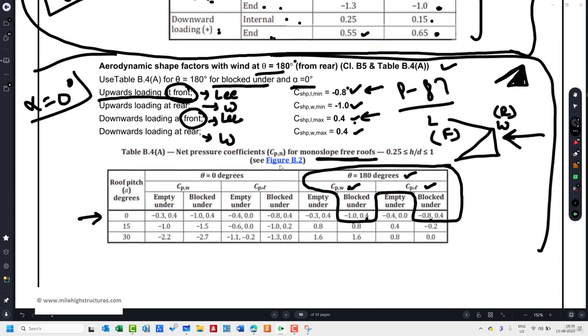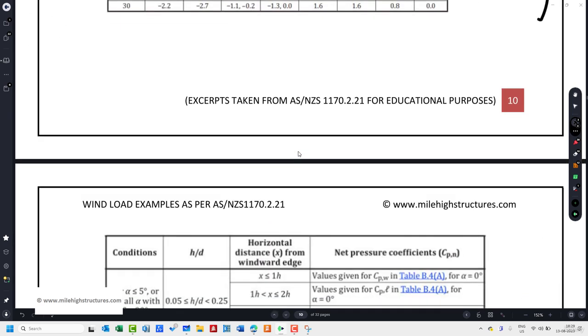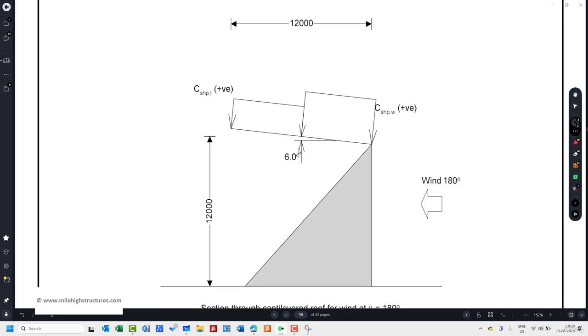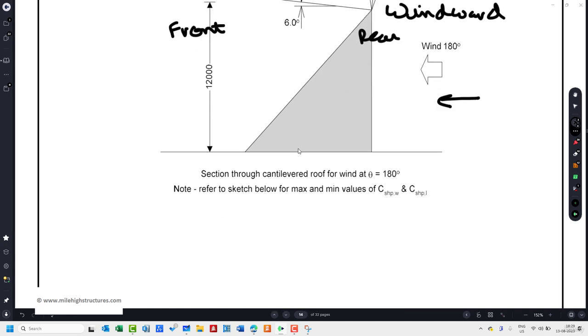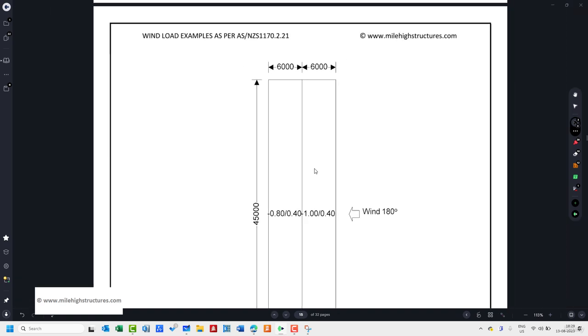Let us just take the snapshot again of this table and understand the practical applicability of this in the form of a diagram. So in here we can see that when wind is flowing from theta equal to 180, that is wind is flowing from the back side, this is the windward side, this is the leeward side, but at the same time this is the front part, this is the rear part. So this is the leeward side and this is the windward side. After that we can just simply open this table here. Let me just zoom it out.